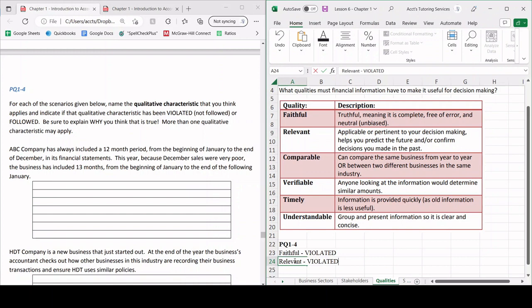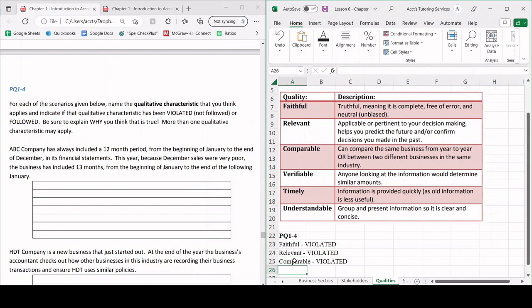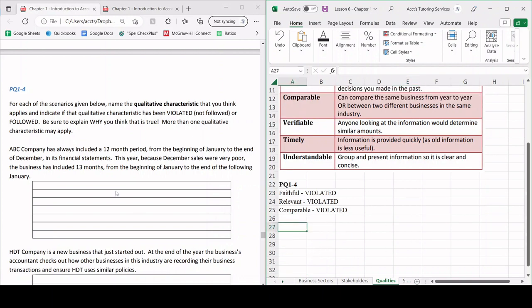So why are we even putting that in there? It's irrelevant. Remember, we're talking about that one specific year, right? The next one that's been violated is comparable. This is violated because last year was a 12-month period, now it's a 13-month period. How are we supposed to compare them? Remember, comparable means to compare the same business from year to year. In that case, that's violated.